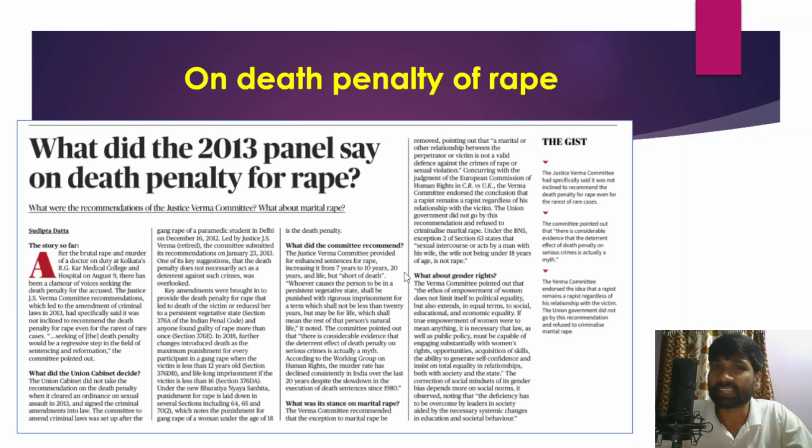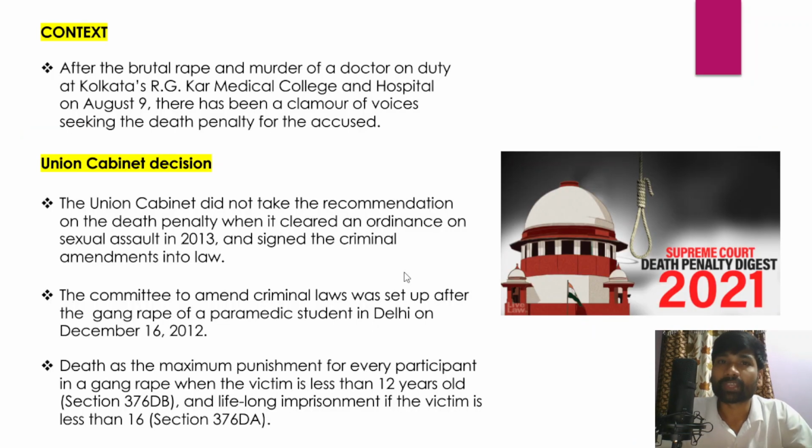but there is a changed stance on the part of the government to prescribe more stringent punishment, and this stringent punishment could have a deterrent effect, right? When it has a deterrent effect, that could actually help in preventing crimes against women. But there was a committee immediately after this Delhi gang rape case came into the limelight. The Justice Verma Committee was appointed by the Union government to suggest recommendations on the reform of the criminal justice system, specifically with respect to crimes against women and rape.